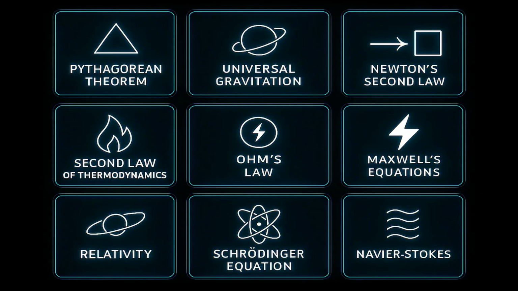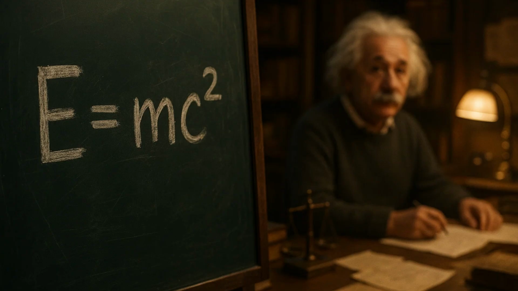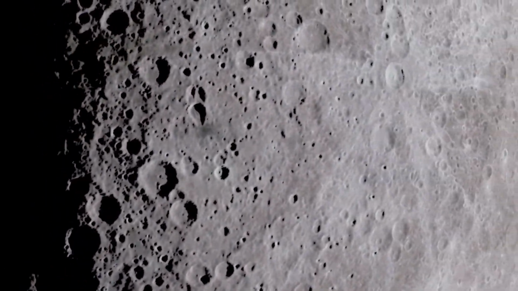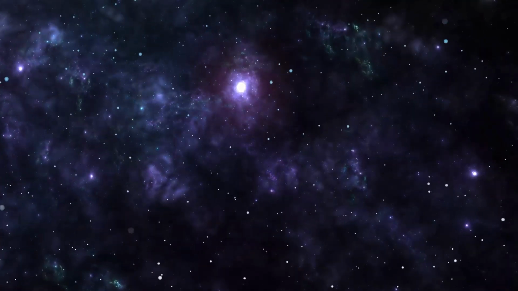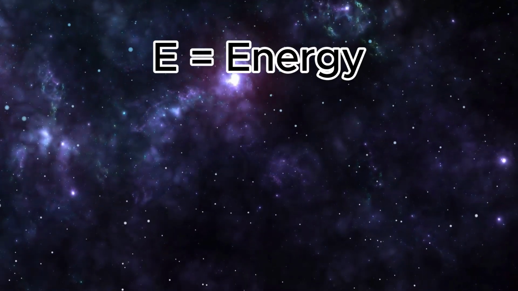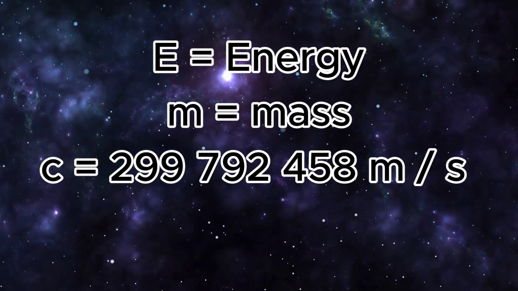At the dawn of the 20th century, our understanding of space and time was about to be shattered. A young patent clerk named Albert Einstein proposed an idea that would change physics forever, encapsulated in one of the most famous equations in history: energy is equal to mass multiplied by the speed of light, c squared. This is the mass-energy equivalence from his theory of special relativity. It reveals something astonishing: mass and energy are two sides of the same coin. E is energy, m is mass, and c is the speed of light in a vacuum, a colossal number.